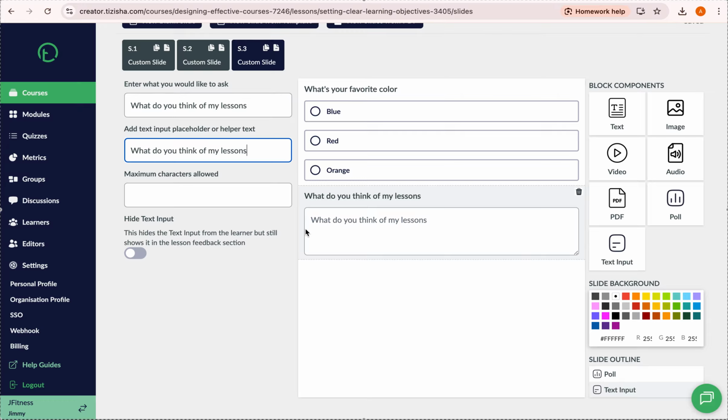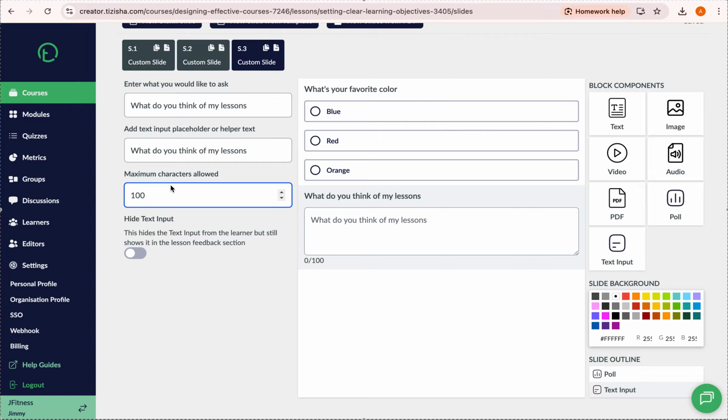So this is a placeholder, so you can see the placeholder is here, so we can just have the same text on the placeholder. Then you can limit the maximum characters allowed. If you don't want to read through some very long responses, maybe you want to limit that to 100 characters, so they can do 0 to 100. You can set that from this section. So you can limit the size of the input they're going to add for this text input.